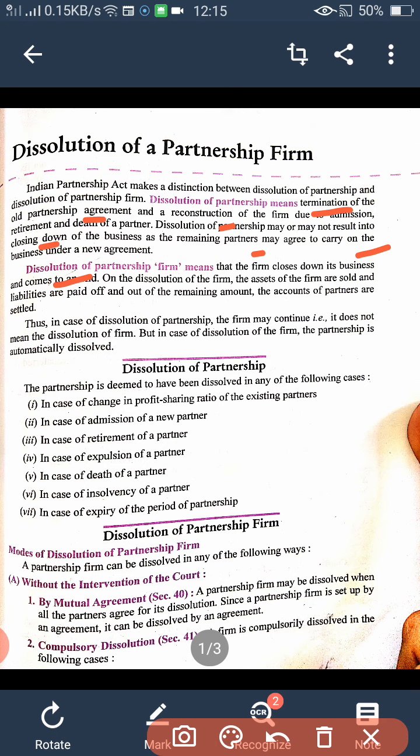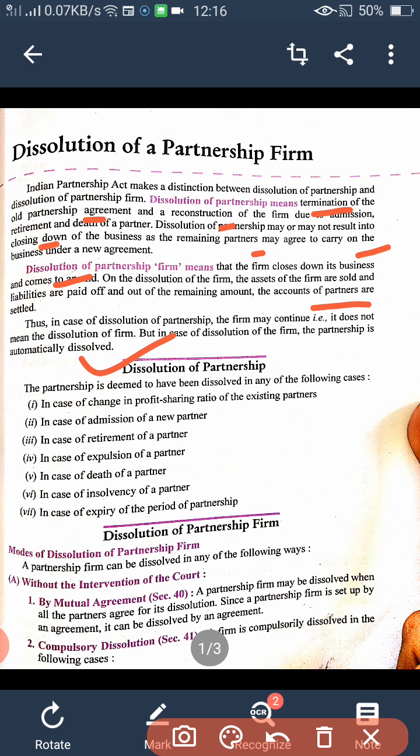On the dissolution of the firm, the assets of the firm are sold and the liabilities are paid off, and out of the remaining amount the accounts of partners are settled. Clear? This is a final dissolution in which all the assets of the firm are sold and payment is made to all the creditors, all the liabilities are paid, and the remaining balance is paid to the partners. Clear?